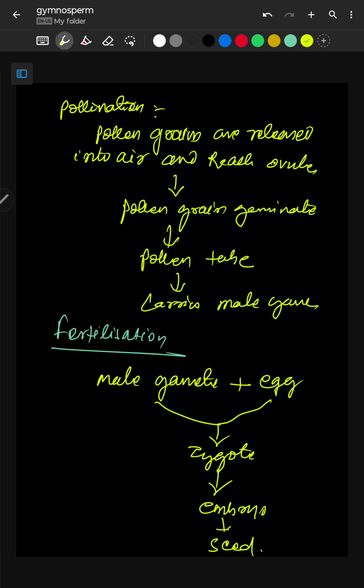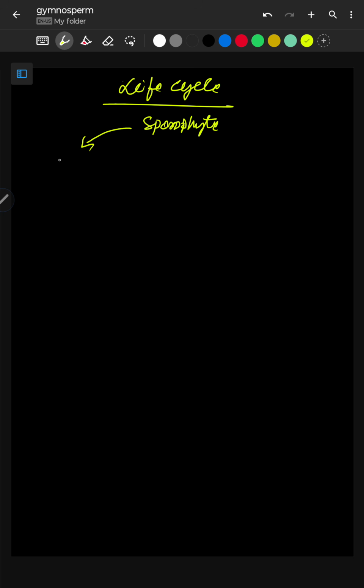So the life cycle, as you know, the main plant body is sporophyte. The sporophyte has male cone and female cone.